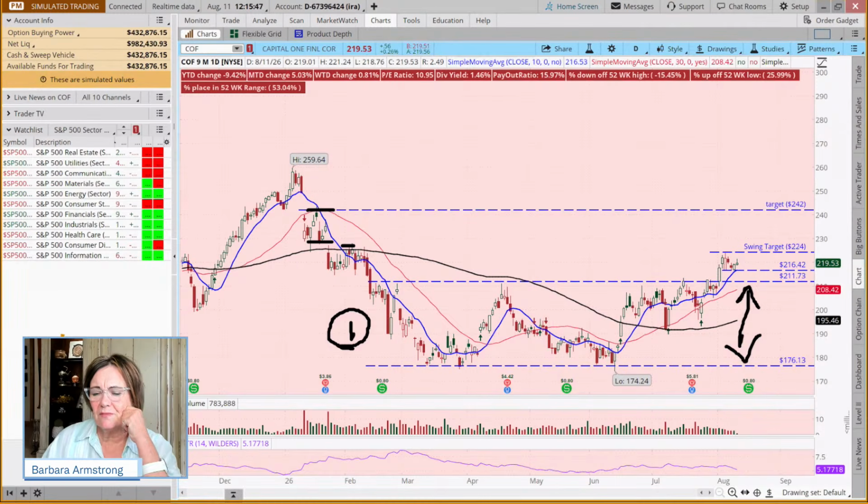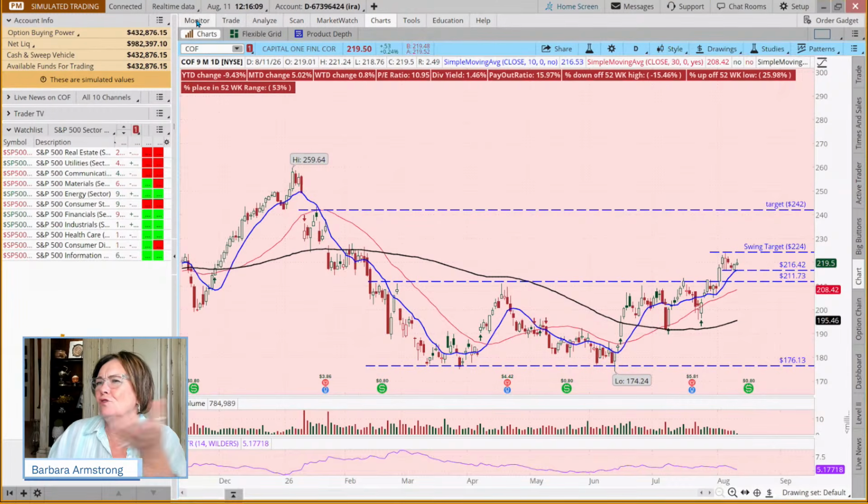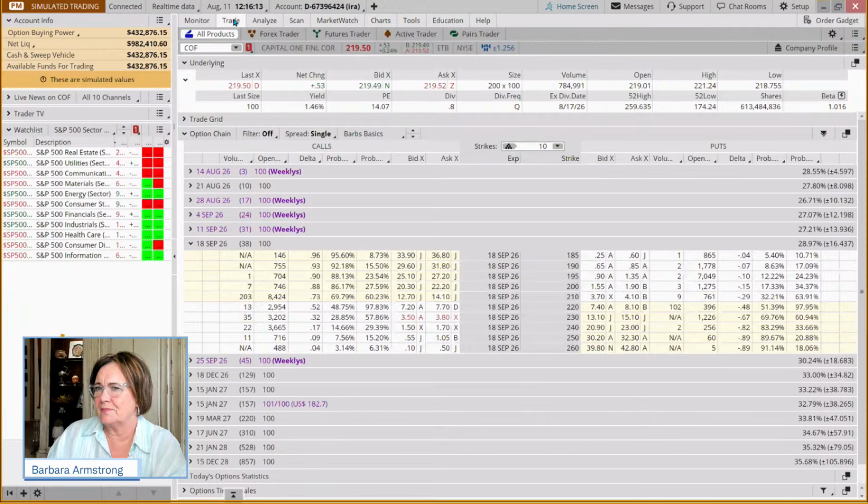Okay. Somebody's asking, is there a standard deviation or a delta number that signals a swing opportunity? That's a question in the chat. One of the things we can do with standard deviation is ask how long this might take. We could come out here to the option chain, which is useful for things other than just options.